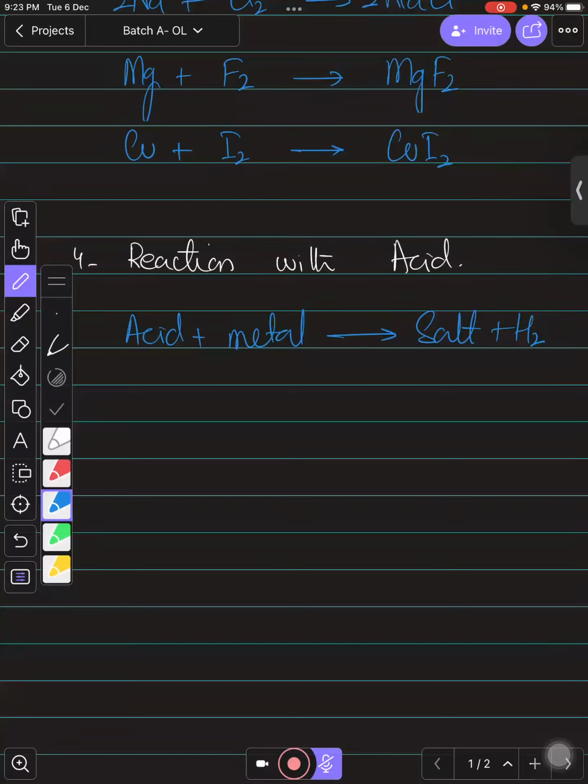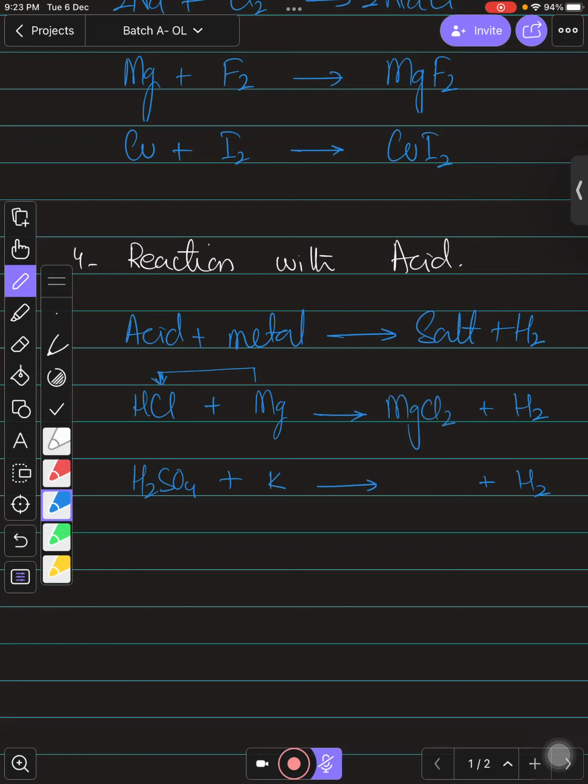So if we talk about the acids, suppose I have HCl and H2SO4. If I react with any of the metals like this, and I'm reacting it with potassium, when they react, they will form what? Salt and hydrogen gas. The hydrogen gas is compulsory for both the reactions, but the salt is different. We know what salt is. Salt is formed when H ions from acids are replaced by metal ions. So it will form what?